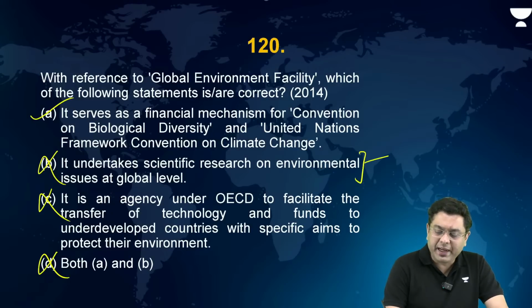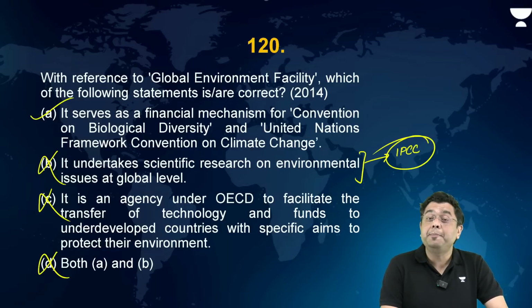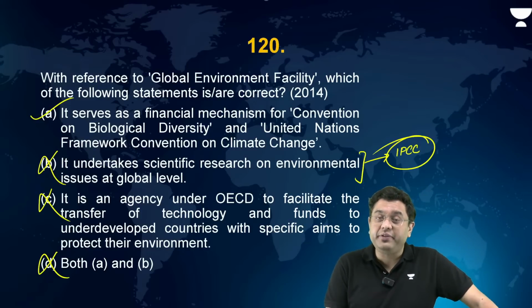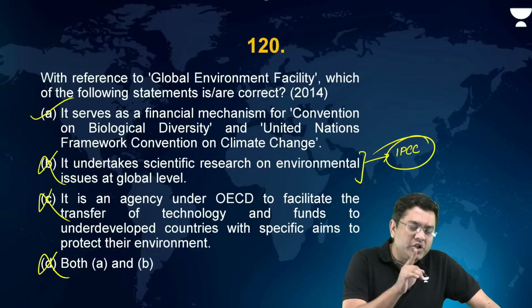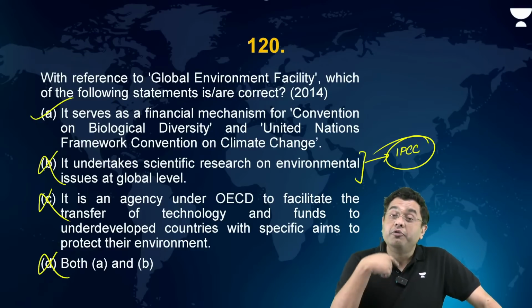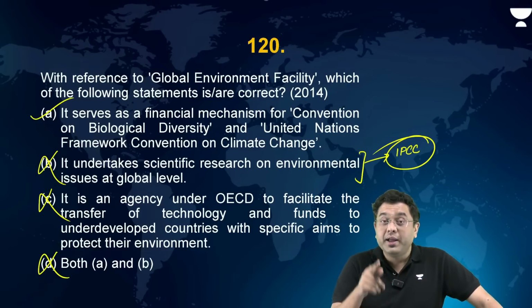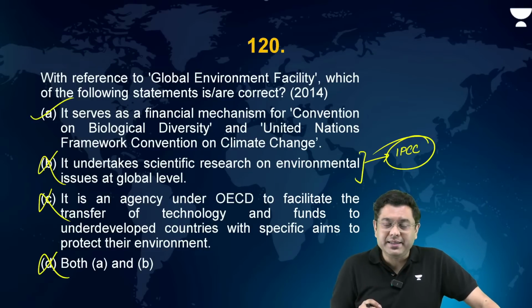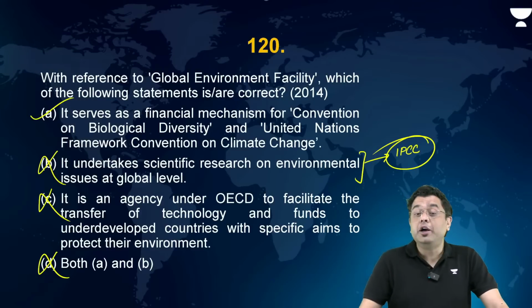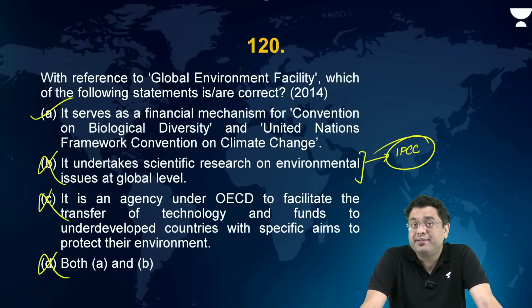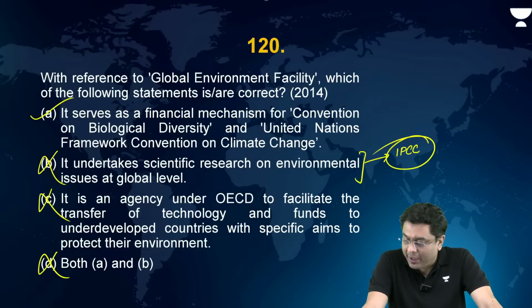This is carried out by IPCC, the Intergovernmental Panel on Climate Change, formed in 1988. Which are the organizations which led to the formation of IPCC? You had UNEP and the World Meteorological Organization, which led to the formation of IPCC, which published its first assessment report in 1990 and 1991, which eventually led to the Rio Summit in 1992. Okay? World Bank is the trustee. That is for the funds. Okay? Now, after that,